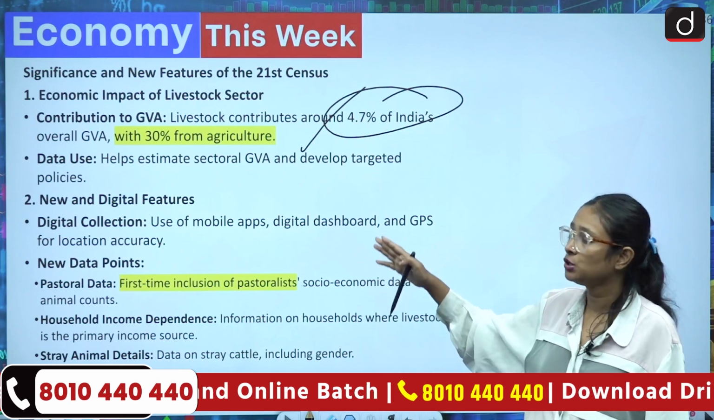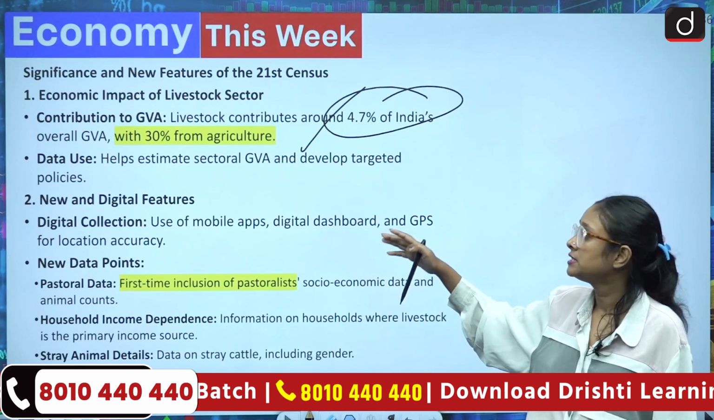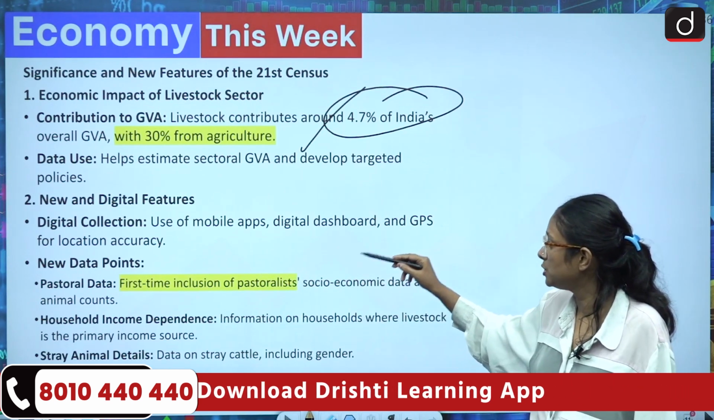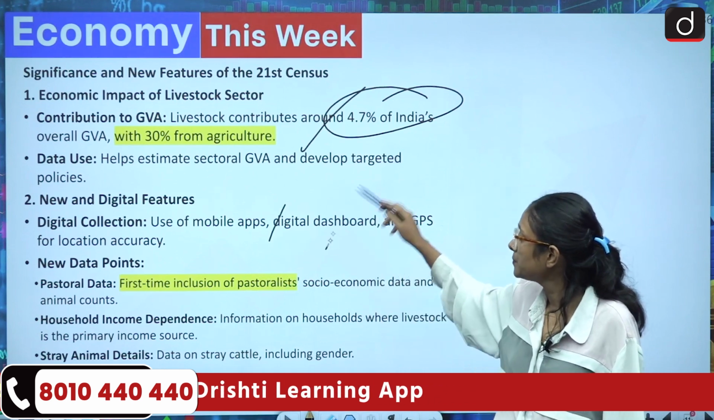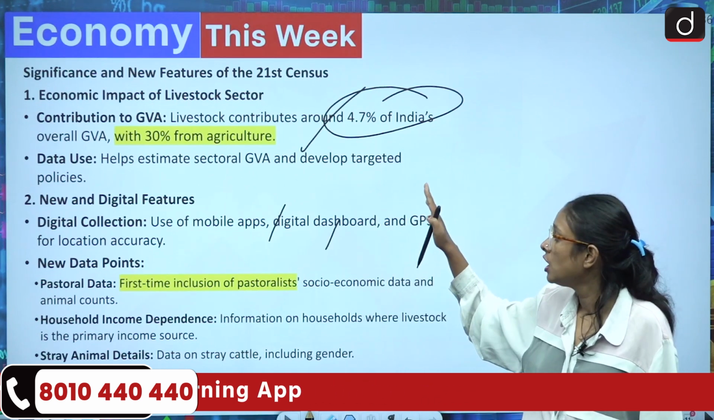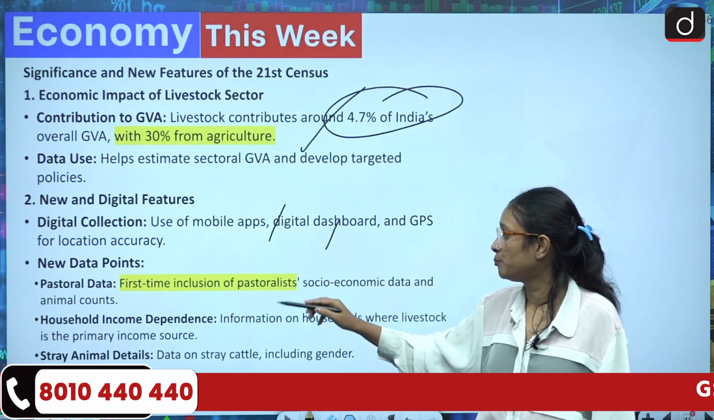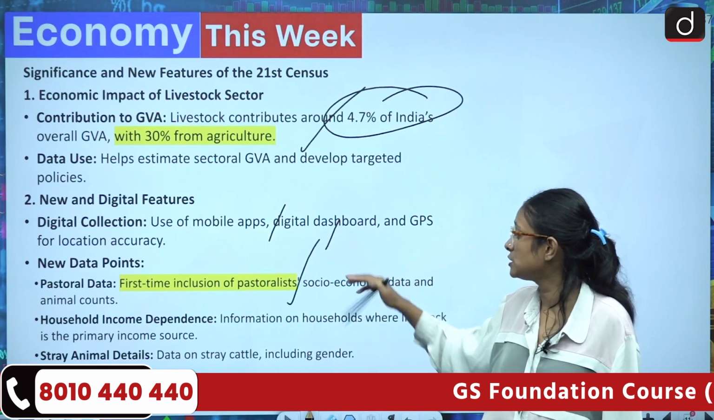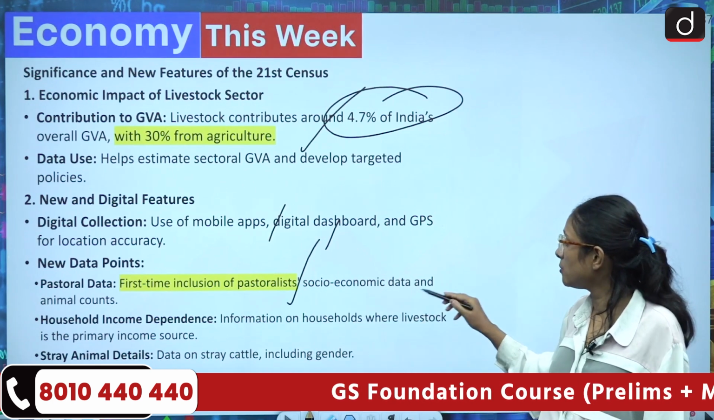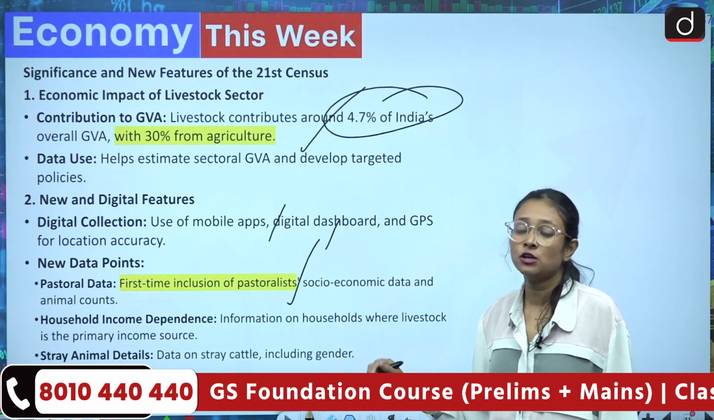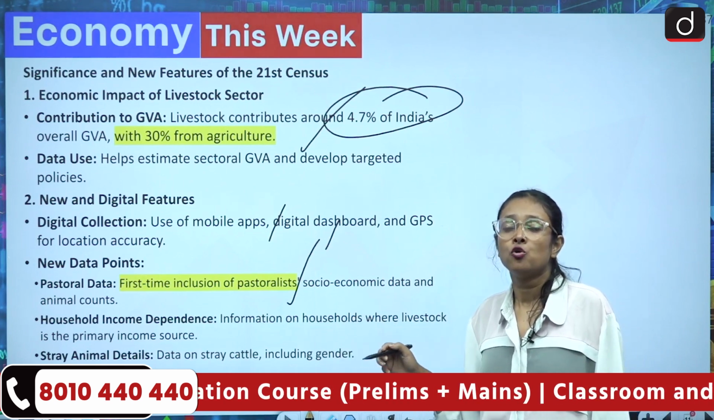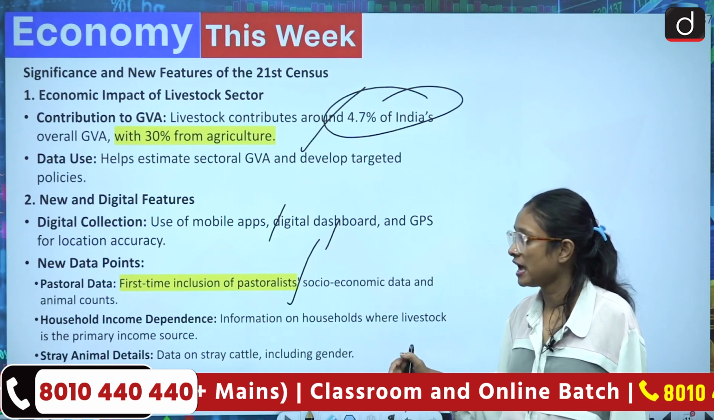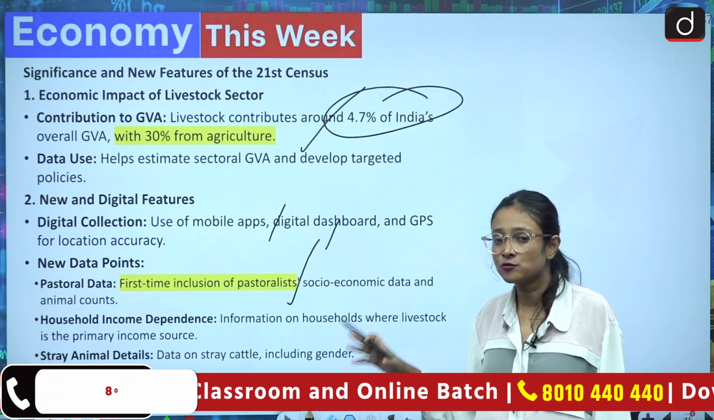So what new features do we have in the 21st census? There will be digital collection, use of mobile apps, digital dashboards and GPS for location accuracy. These are the technical features which are added to this new census, and new data points. In this, for the first time, there will be inclusion of pastoralists and socio-economic data and animal counts. It will also cover the households who have a larger income from poultry, from agriculture and from livestock, and whose primary source of income is the livestock population.